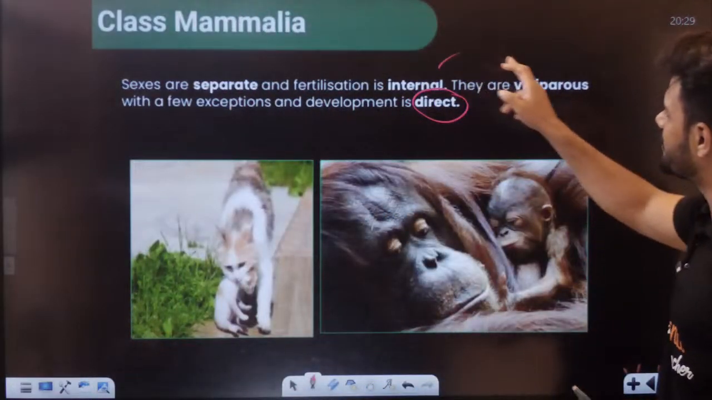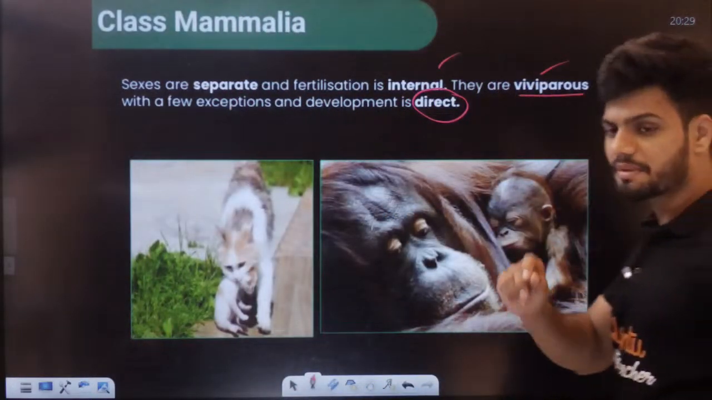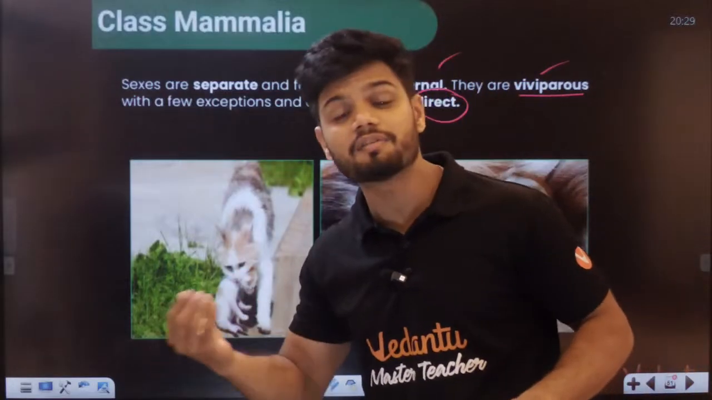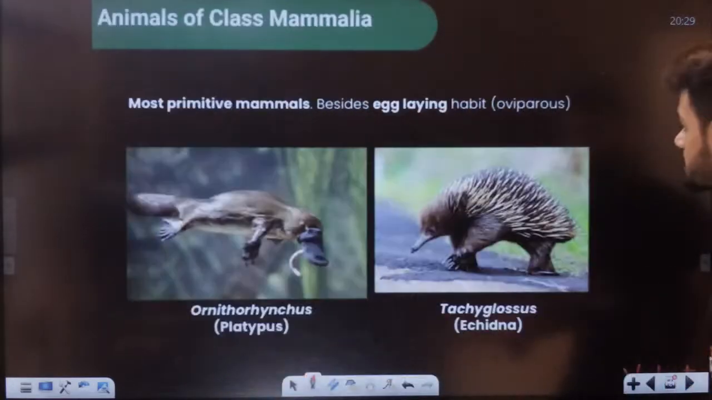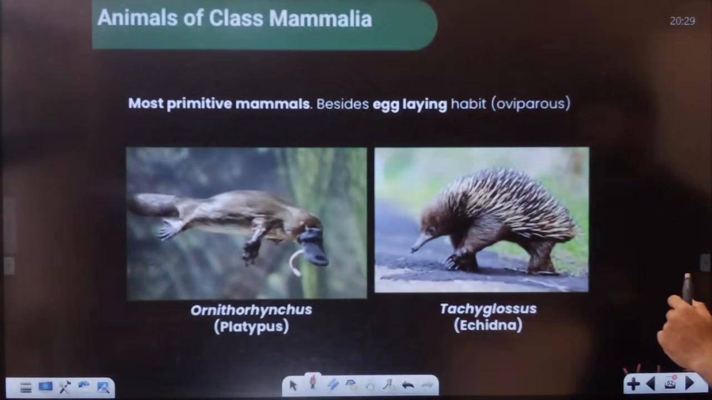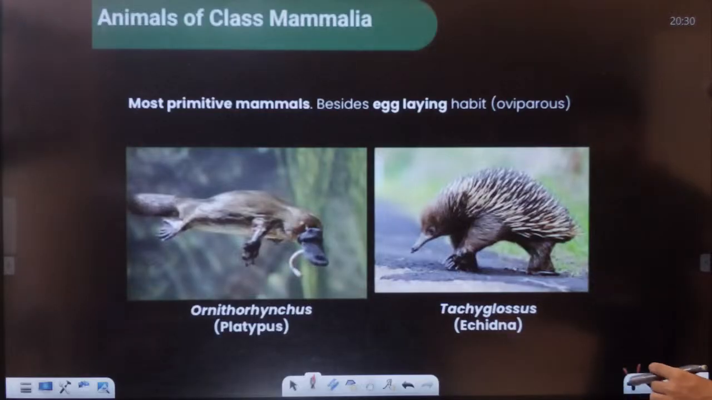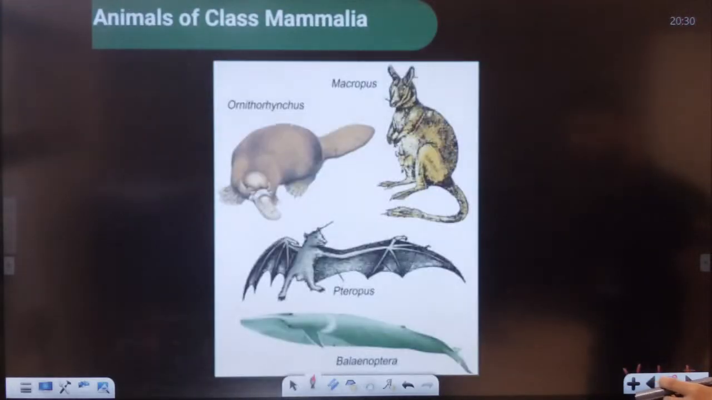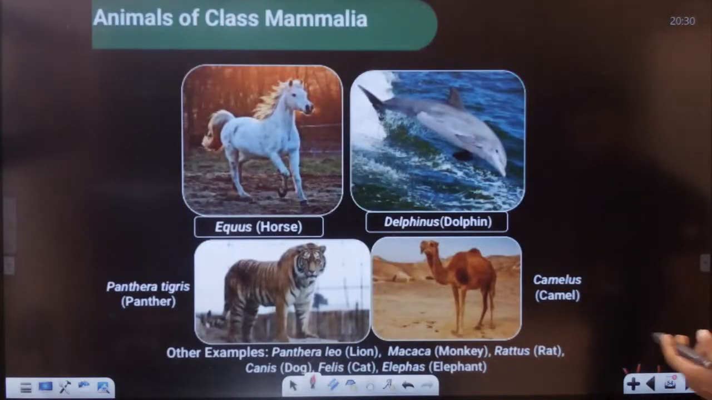Okay, internal and viviparous. Viviparous basically means giving birth to the young one. The young one is born here, students. Most primitive animals besides laying eggs, right? Viviparous. See, here different examples: horse, dolphins, everything.